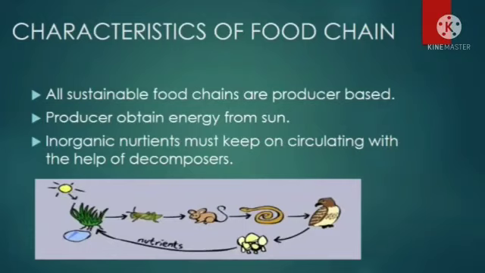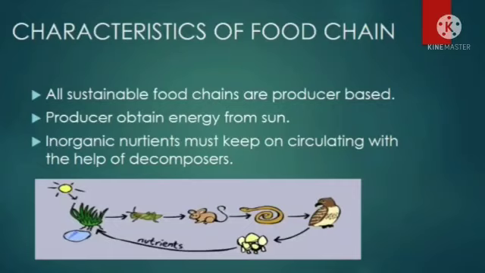All sustainable food chains are producer based. Why is it so? Why do all food chains start from the producers? As I explained in my last class, the producers or the autotrophs are the only ones on the earth who can capture the solar energy. You can see over here in the diagram that only the plants or the autotrophs can capture the solar energy, and they convert it into chemical energy which is stored in the form of food. Then this food is passed from one organism to another, and the different levels or steps of the food chain are called trophic levels.